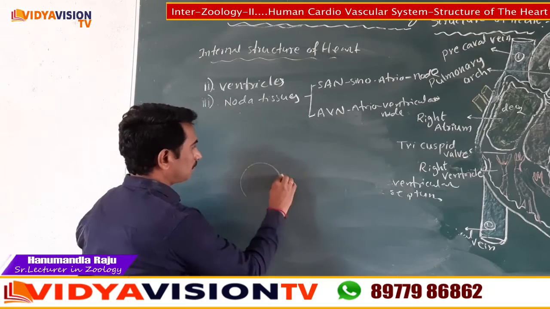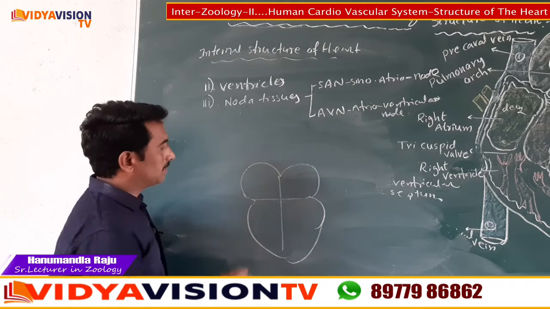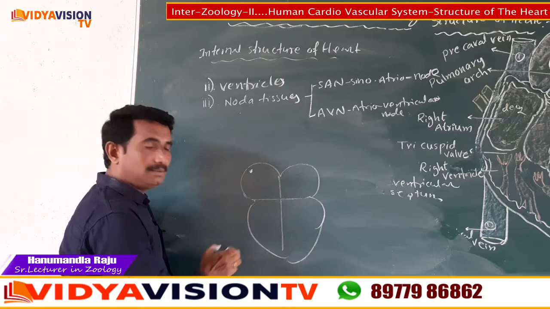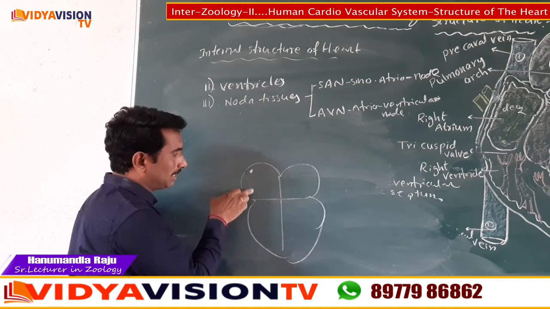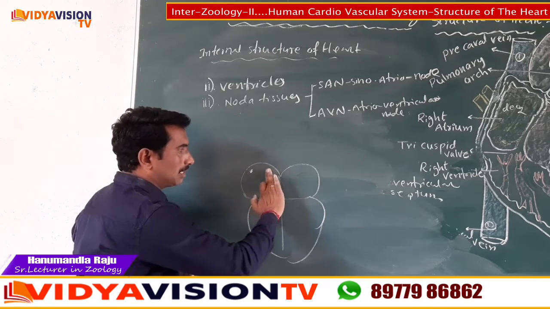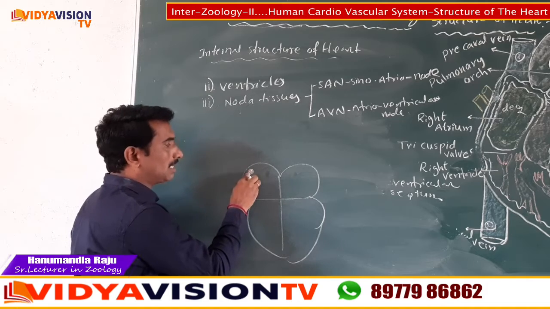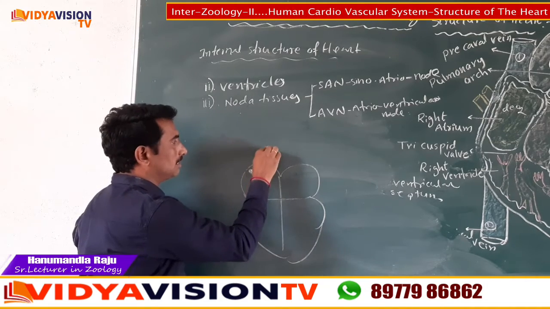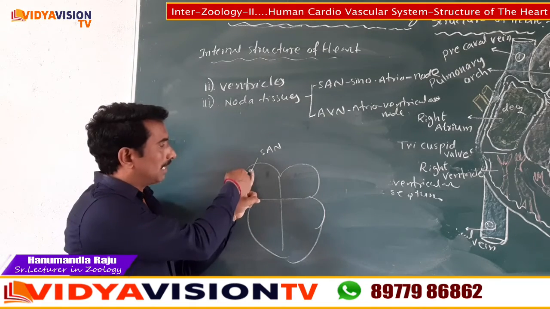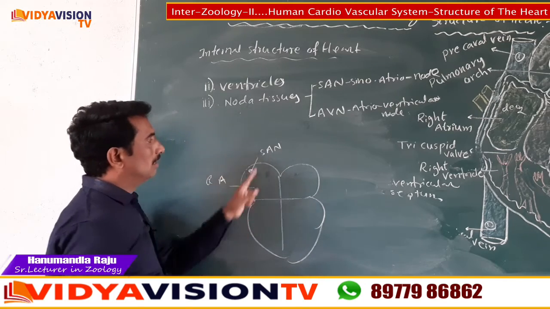Here, children, listen, this is the right atrium now. In the right atrium, this is the upper side and this is the lower side. The upper right corner of the right atrium is the SAN. The SAN location is the upper right corner of the right atrium.